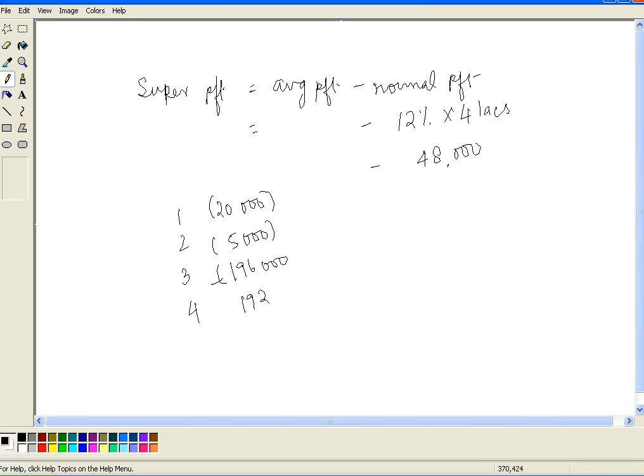Profit of lakh and 92. Okay, now let's make a total of this. It is 196 plus 192 minus 25, which is 3 lakh 63. Okay, total is 3 lakh 63,000 rupees, and the average is